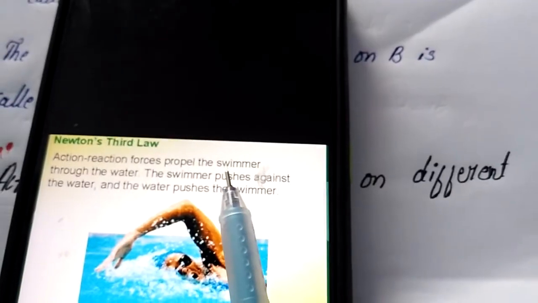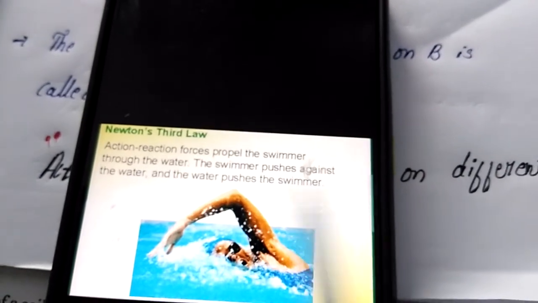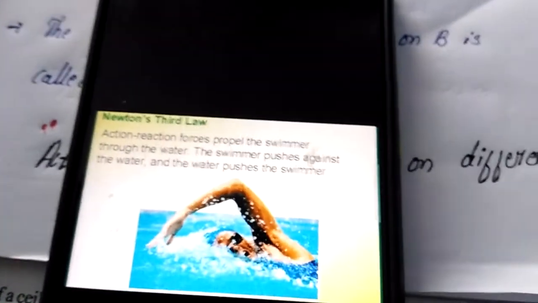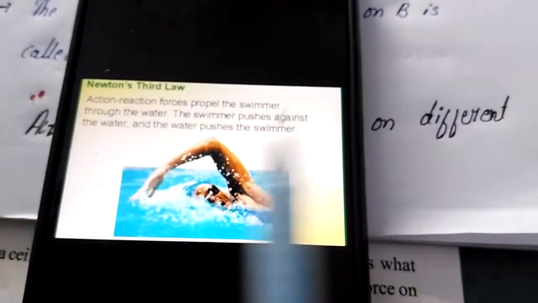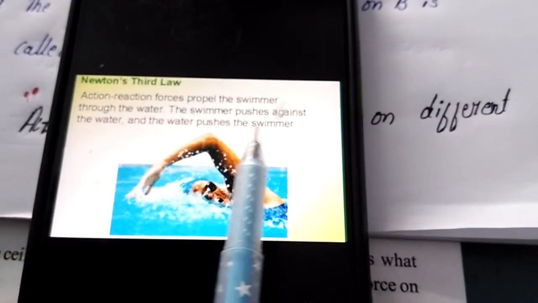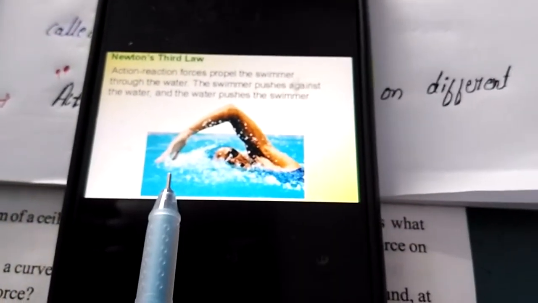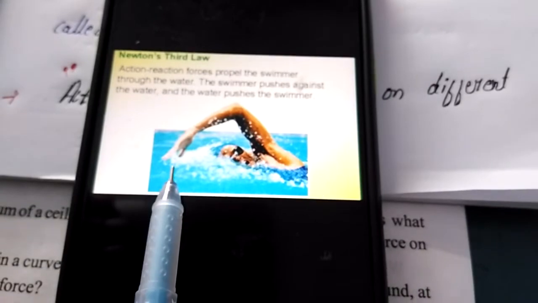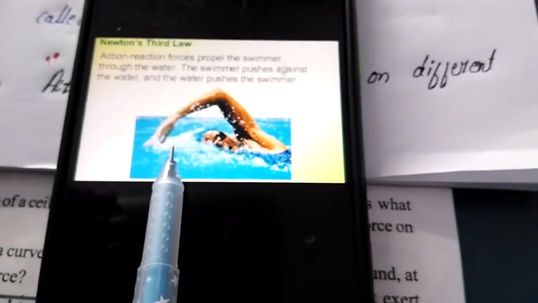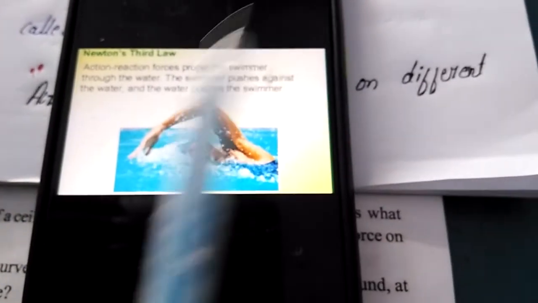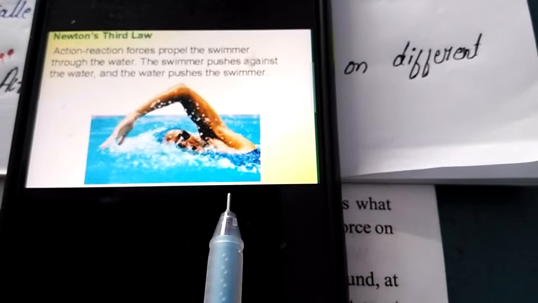Here the swimmer applies a force on the water. The swimmer pushes against the water, he pushes the water for what? To move forward. And the water pushes the swimmer, which means the person applies a force on the water and the water applies the same amount of force on the swimmer. These equal and opposite forces make it possible to swim from one point to another.